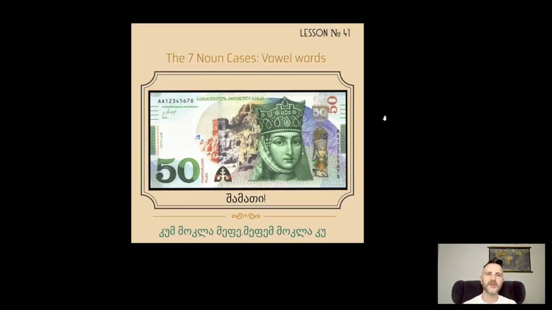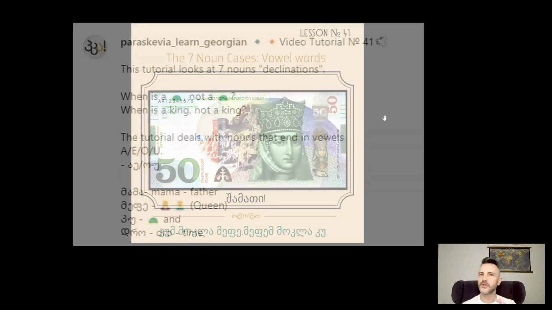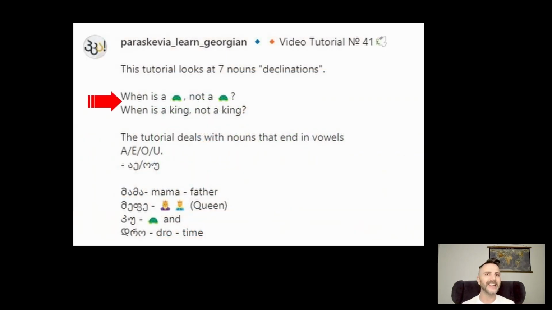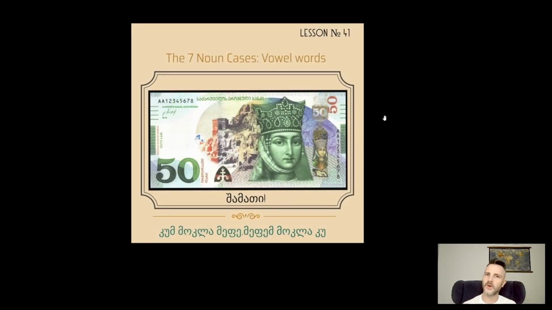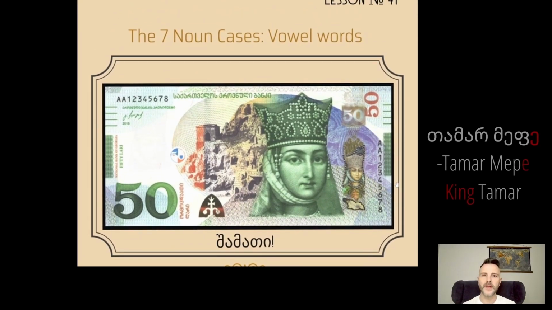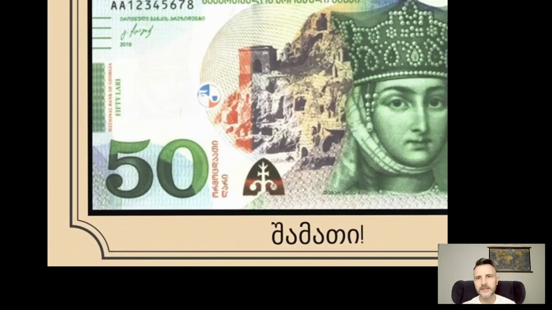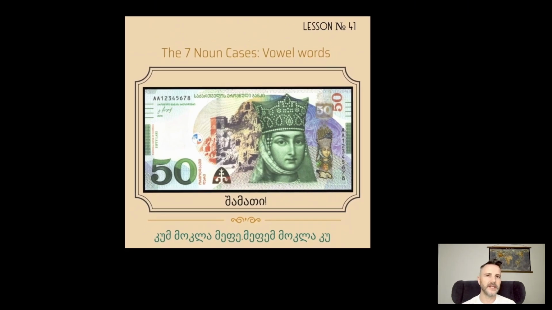Let's begin with my Instagram poster, and on that poster I had a question. When is a turtle not a turtle? And when is a king not a king? Now, I really wasn't speaking in riddles, but the point was that Mepe means king. But if we look at this person here, if you don't know who that is, that's Tamar Mepe. King Tamar. If we were to look deeply at this is Mani, Puli, Ormos, Taati, Lari. These all end in I, so not really part of today's tutorial.